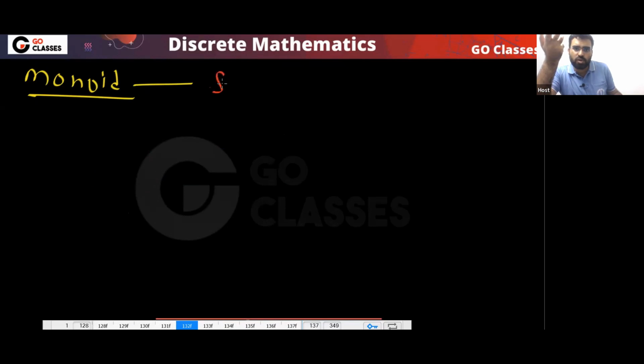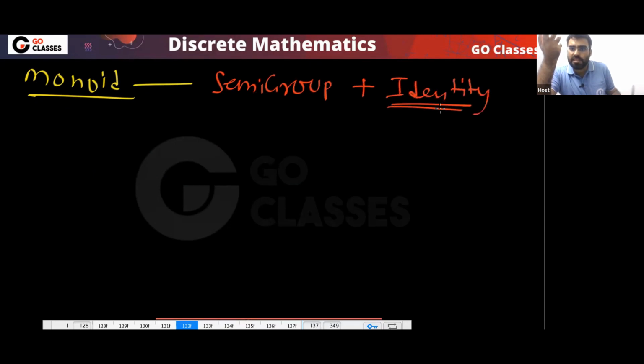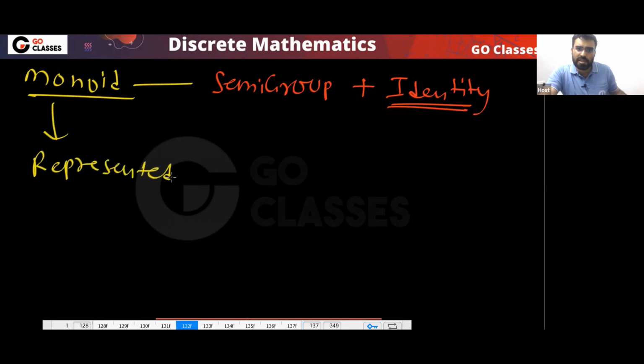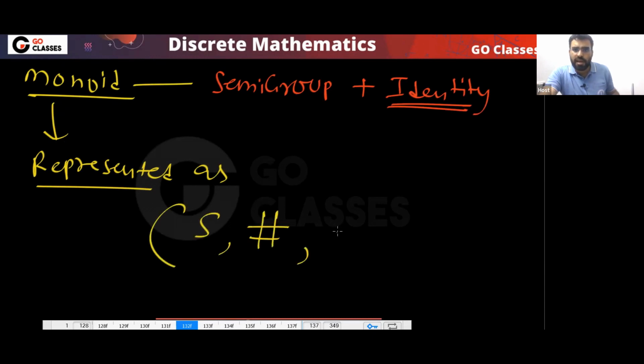Okay, so because monoid means semi group plus identity element, this monoid is sometimes represented like this. Some people represent it like this: you have this set, you have this operation and this identity element. That's it, very simple.